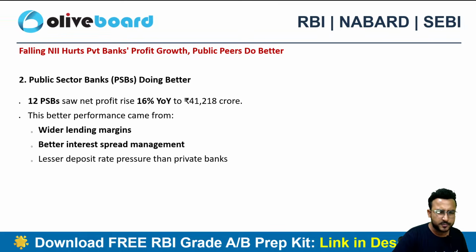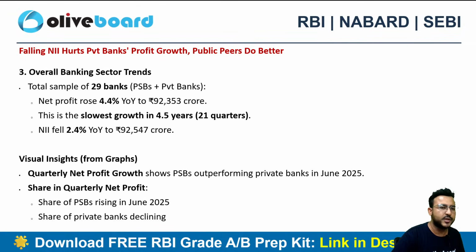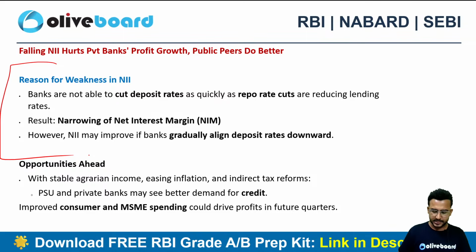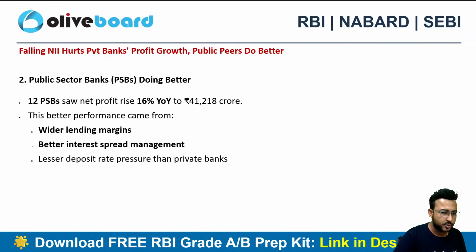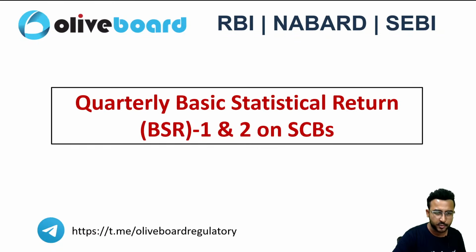right? So there is a lot of data here. You don't have to remember a lot of data. This was just to give you an idea that private sector banks are not able to outperform public sector banks in case of NII. Why? Because of the RBI rate cuts. Okay, so don't go line by line in this particular data.